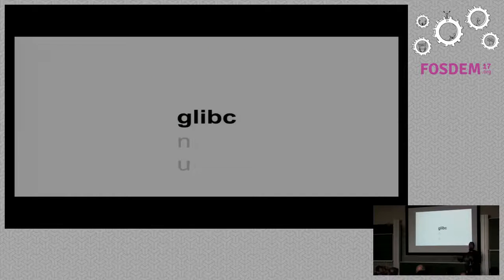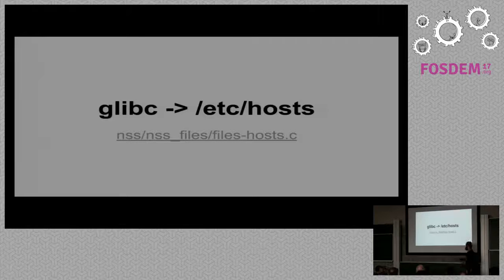By operating system, I mean POSIX and glibc, right? That's GNU libc. So glibc will look at your /etc/hosts. So you may have defined, just like a DNS, in your /etc/hosts, a domain that points to a different IP address.